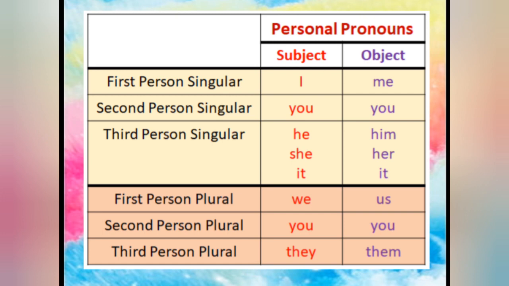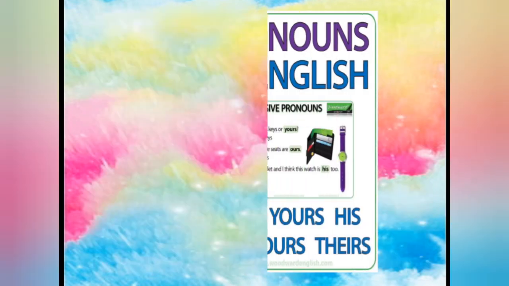Plural, as we know, we. If suppose we are going on a picnic, so I am going to say we. Okay. We are going on a picnic with our friends. So we in the beginning, that is subjective case. Fine. Are you making a cup of tea for us? Us also gives the answer of we only. So there also we have used us, the meaning is the same, but at the end we have used it, that is our object. You, as I told you, will remain the same. They will convert too. This is a very small thing and you must be knowing all these.